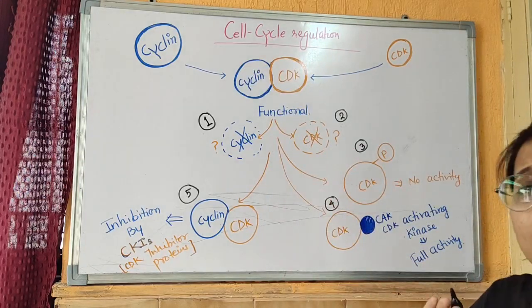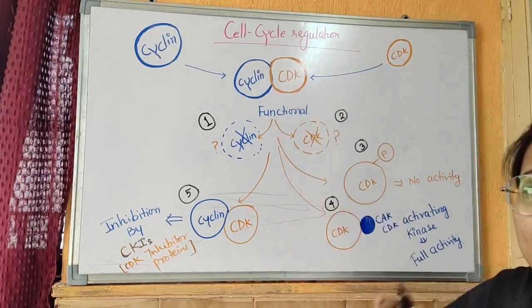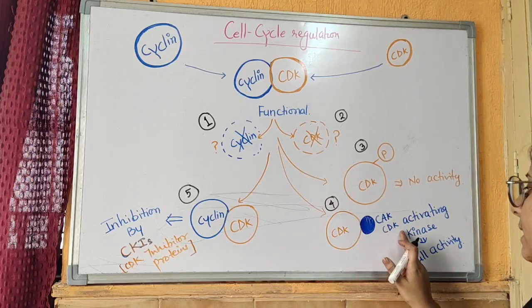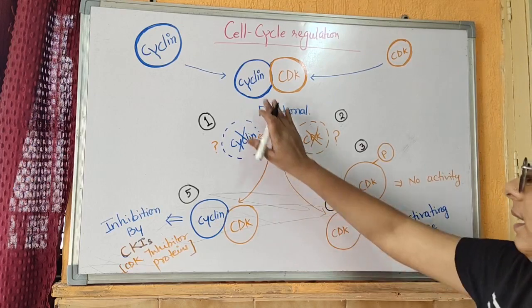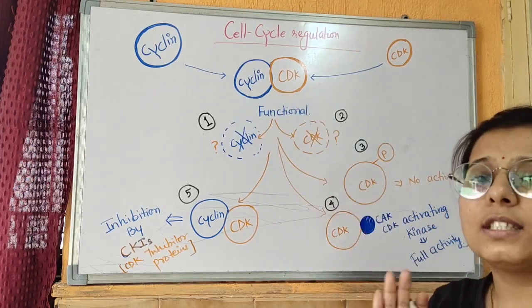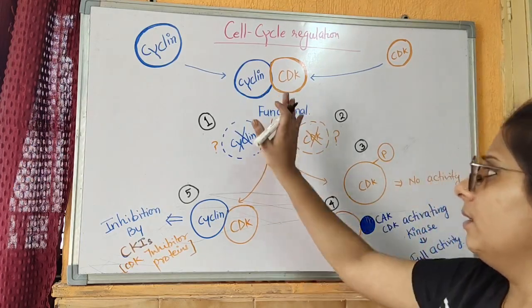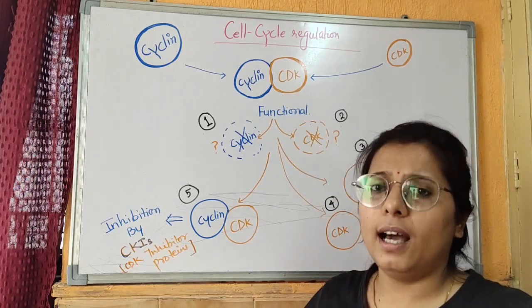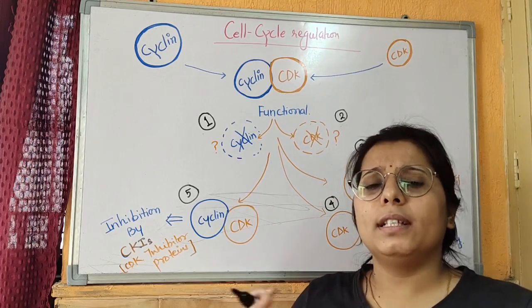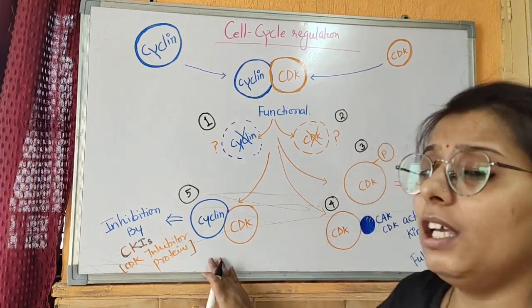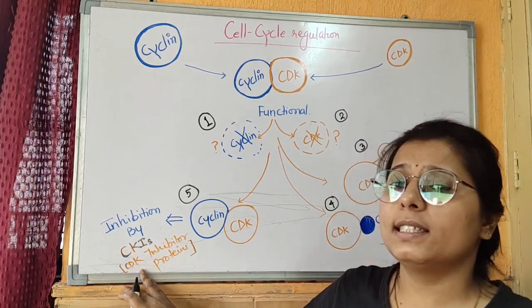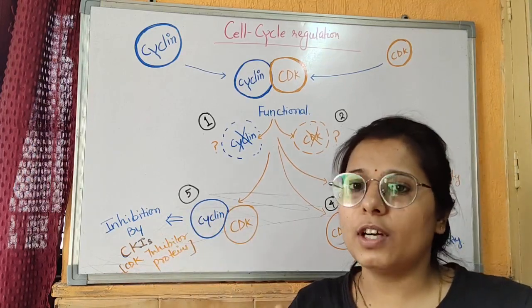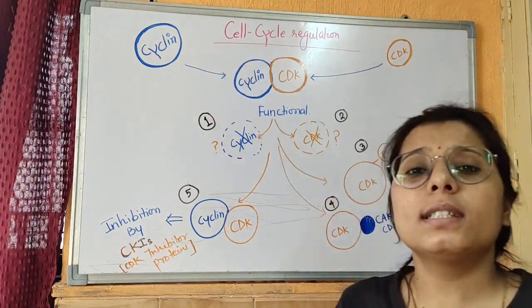The fourth condition is that if CDK doesn't bind with a special molecule, that is CAK, the CDK activating kinase, then this cyclin-CDK complex will not be fully active. The fifth condition is that if cyclin and CDK are bound together and bound with the other molecules, but if it binds with the CKI, that is CDK inhibitor protein, then this complex will not be functional and it will not regulate the cell cycle.